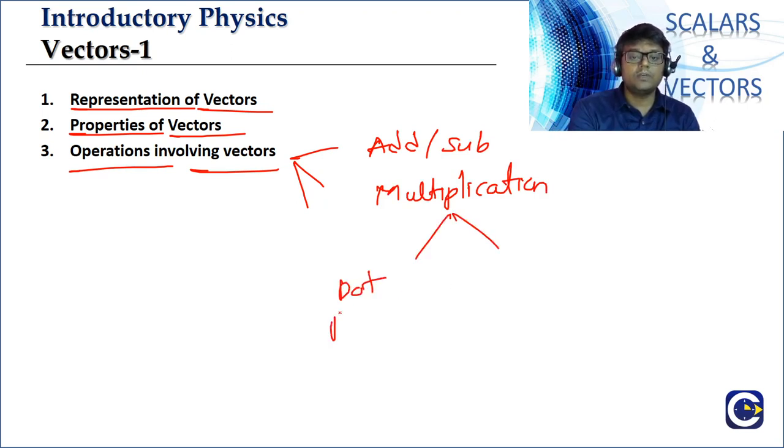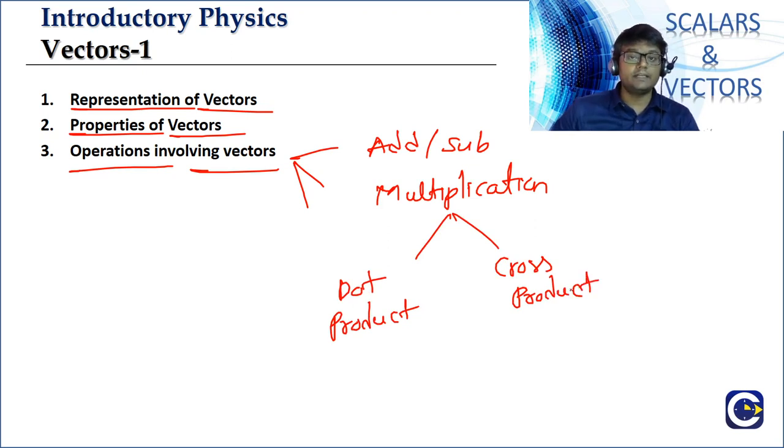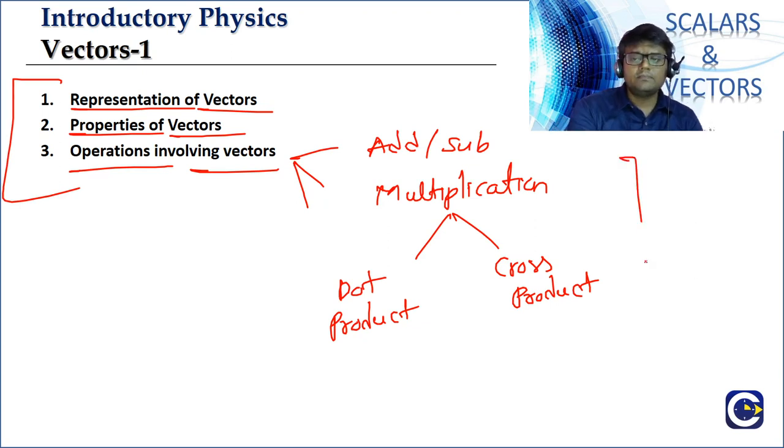One is what we call a dot product, and the other multiplication we call the cross product. So what are the two types of multiplication between vectors? One we call a dot product, the other we call a cross product. But we'll go and look into these things. So this is our coverage. We are going to start with the understanding of representation of vectors, then we'll look at the properties of vectors, and then finally we'll cover the operations involving vectors, and also we have some related applications.